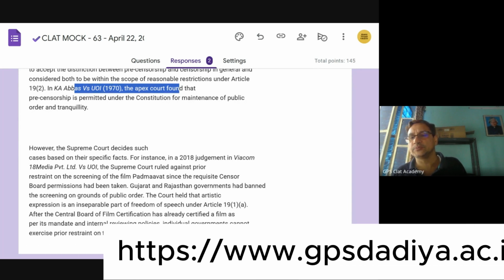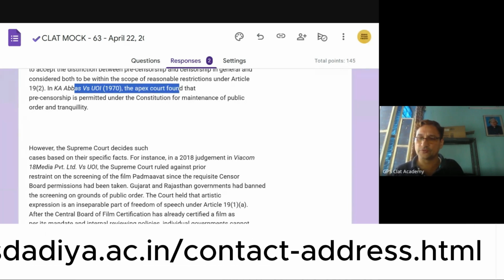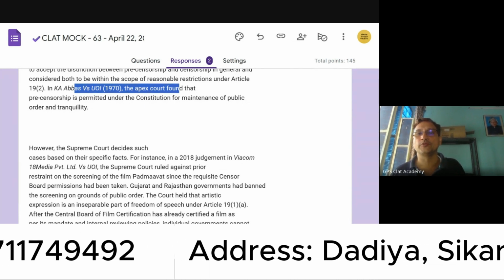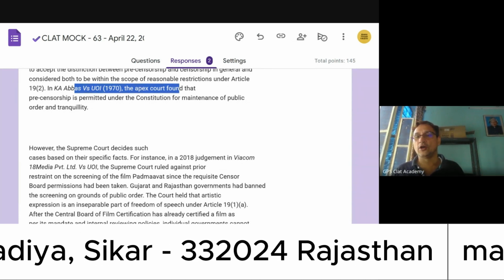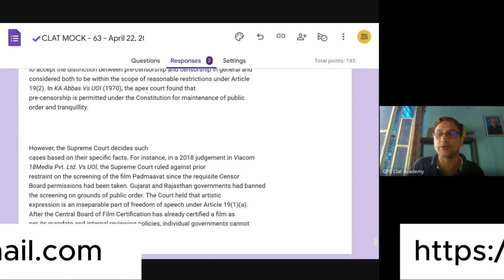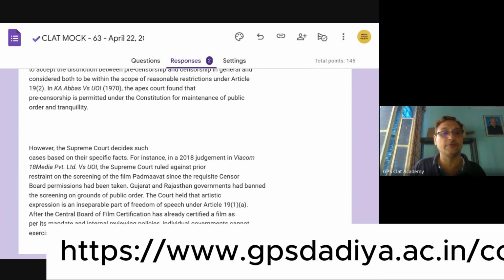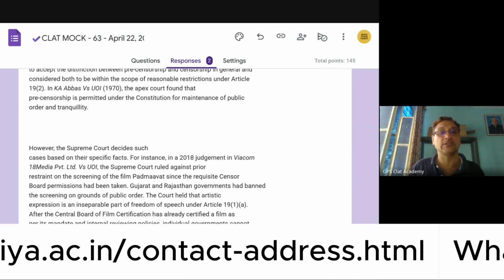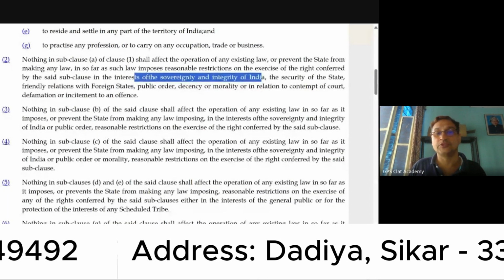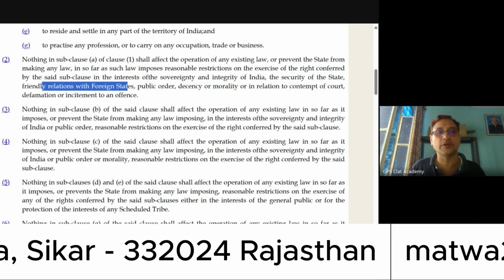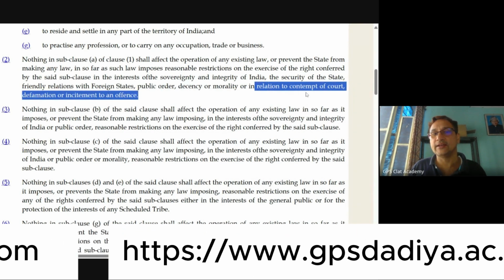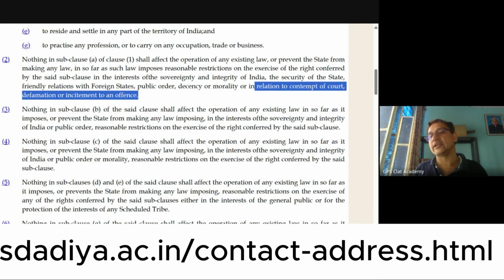Now, pre-censorship is permitted not only for maintenance of public order but also for other aspects. Which are those other aspects? The Supreme Court was commenting in the context of a particular situation. That's why they said that it is permitted for public order, but it is also permitted in all these contexts: interests of sovereignty and integrity of India, security of the state, friendly relations with foreign states, public order, decency, morality, contempt of court, defamation, and incitement to an offense.